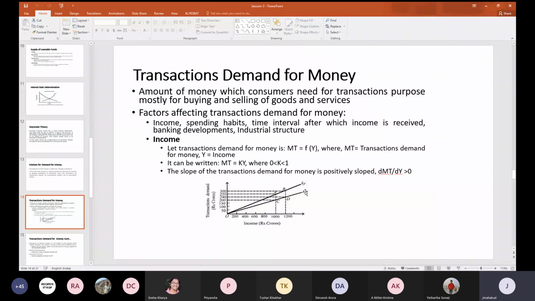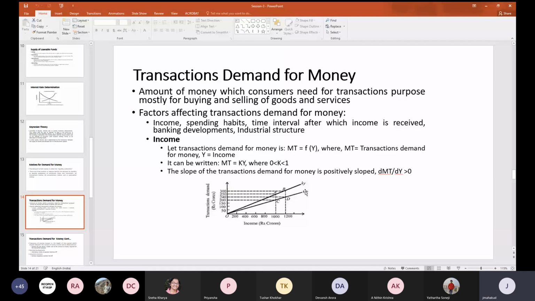So which factors basically affect the transactions demand for money? It is the income that already. Then you can consider the time interval after which the income is received.